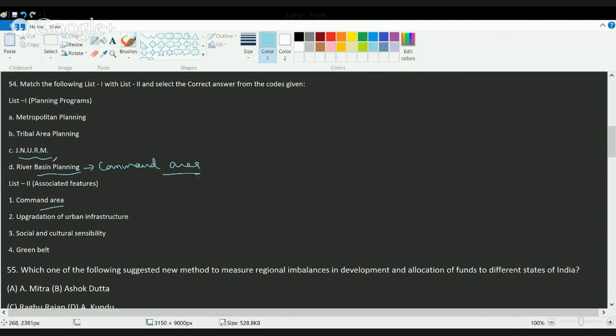Then you have JNNURM, that is the Jawaharlal Nehru National Urban Renewal Mission, that talks about upgradation of urban infrastructure. Okay. Then you have the tribal area that talks about social and cultural sensitivity. And finally, you have the metropolitan planning areas, which talks about green belt. Okay, so these are the correct matches.